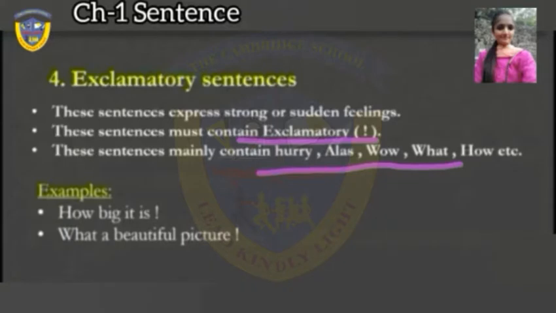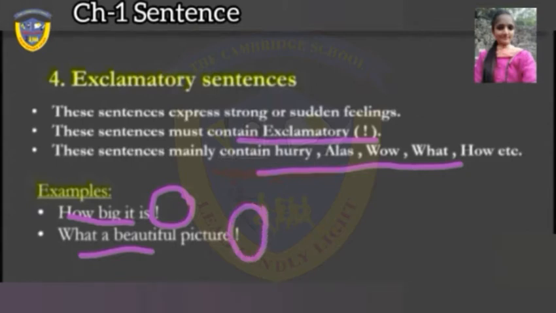Examples: "How big it is!" This is an exclamatory sentence because it expresses the emotion of surprise and it ends with an exclamation mark. "What a beautiful picture!" This is also an exclamatory sentence because it expresses strong feeling, strong emotion, and it ends with an exclamation mark.